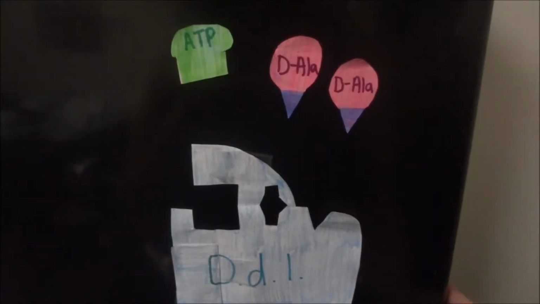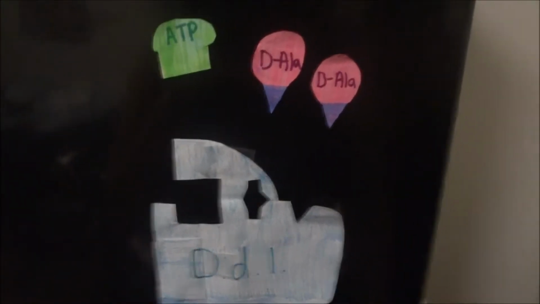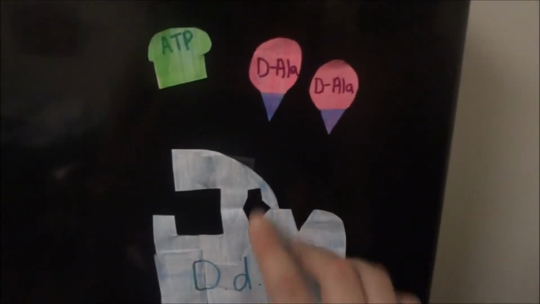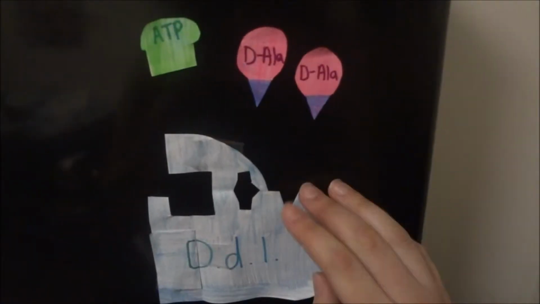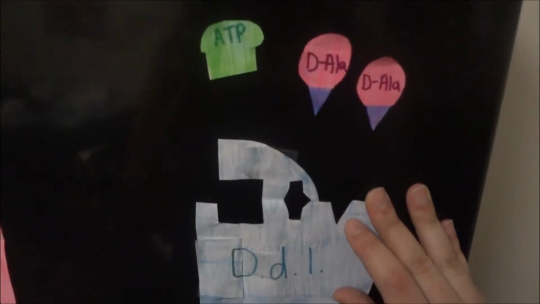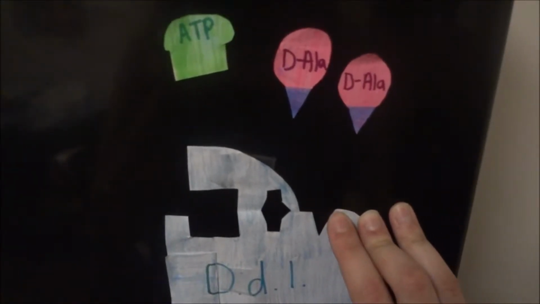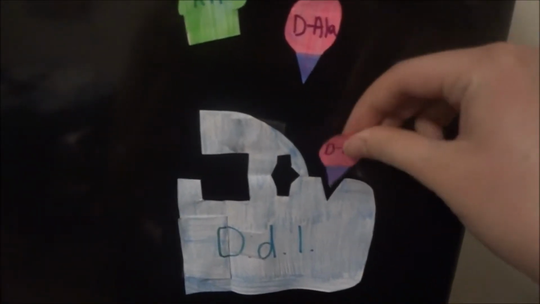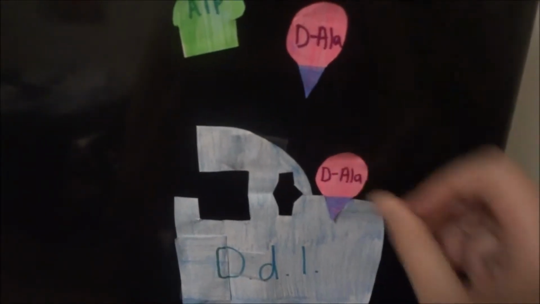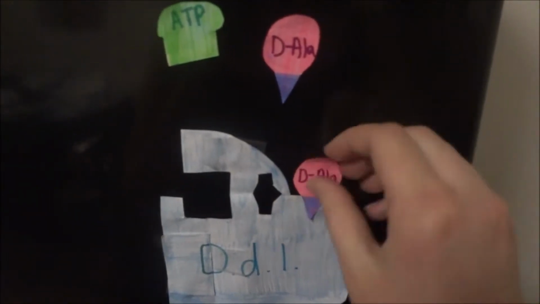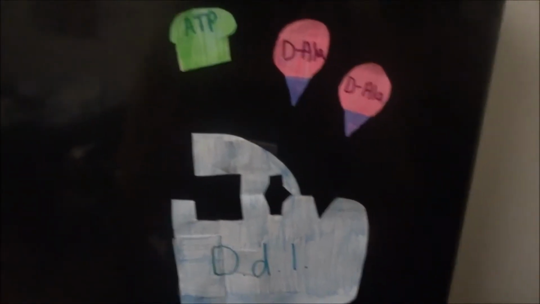DDL can make the dipeptide bond with 2 D-alanines and an ATP. DDL has 2 binding sites, one for each of the D-alanine molecules. Notice that our model shows that one of these has a triangle active site and the other one does not. This is to represent the fact that one of the D-alanines binds very well to the DDL, it has a high affinity, whereas the second binding site has less affinity for the DDL.